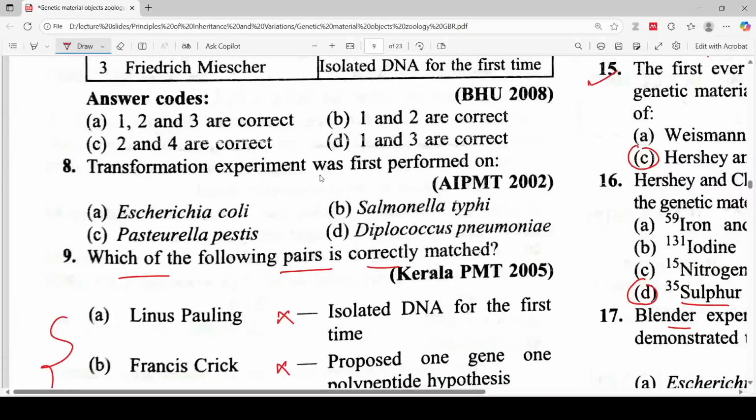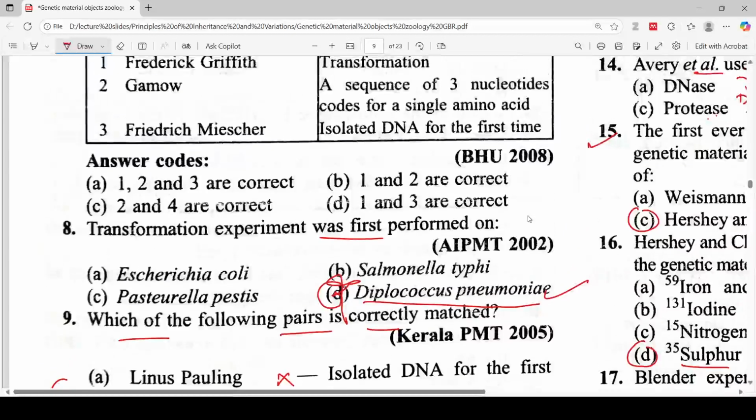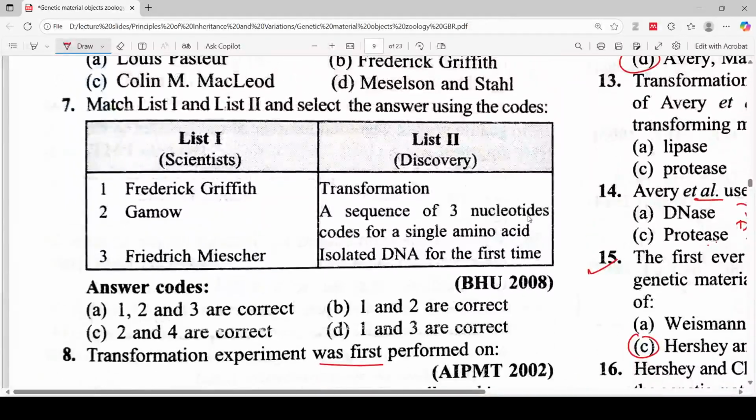Transformation experiment was first performed on Escherichia coli, Pasteurella pestis, Salmonella typhi, Diplococcus pneumoniae. So the correct answer will be option D, Diplococcus pneumoniae. Let's move to the next question.